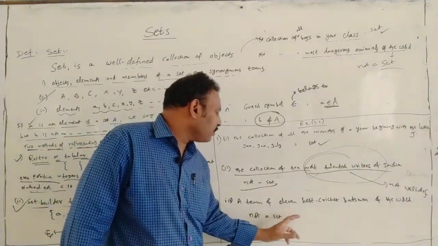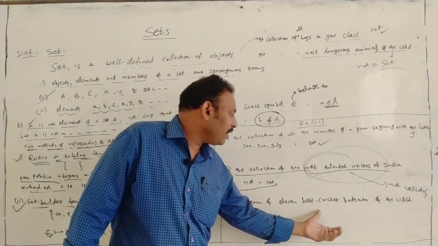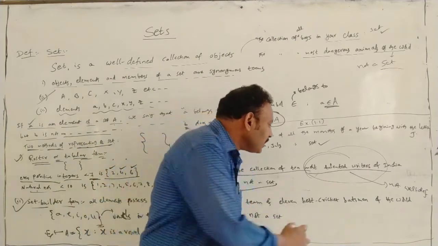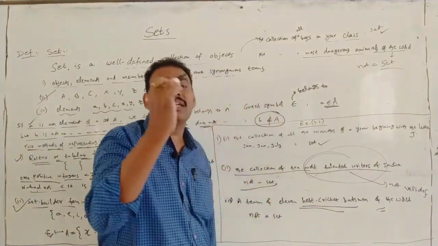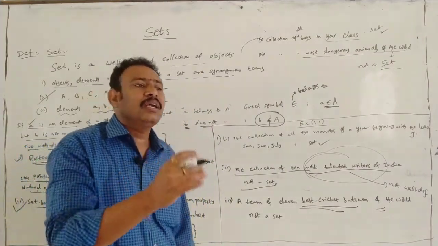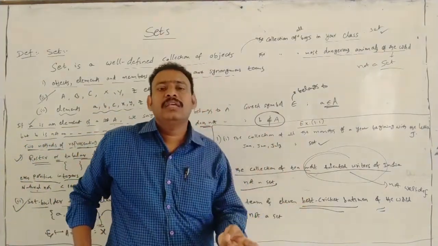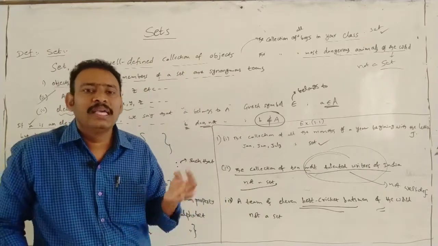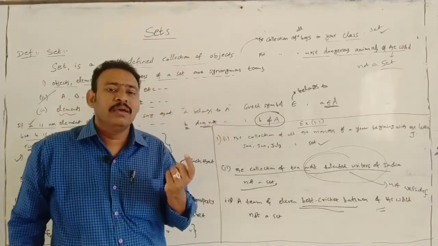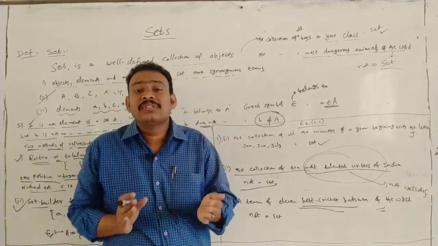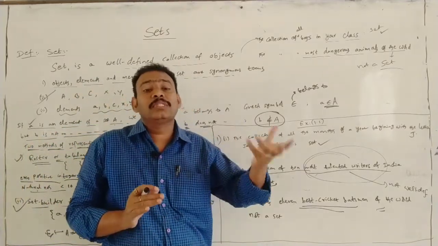A team of 11 best cricket batsmen of the world. You can give one name, Kohli, somebody Dhoni, somebody Gayle. It varies from person to person.